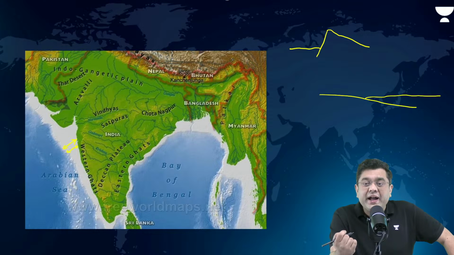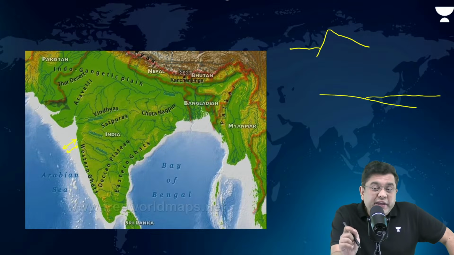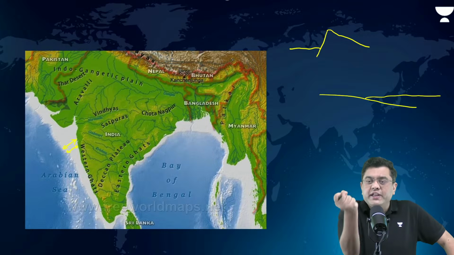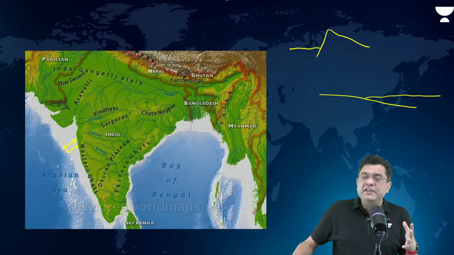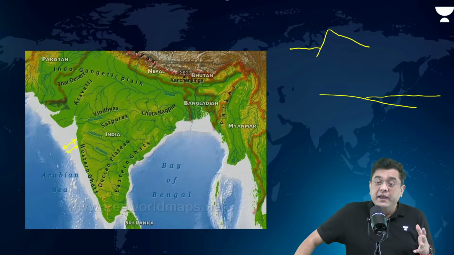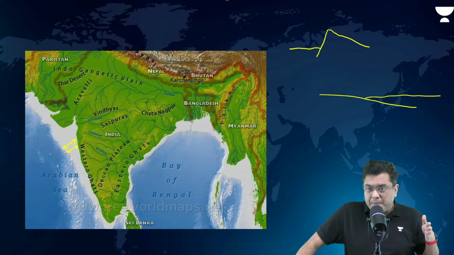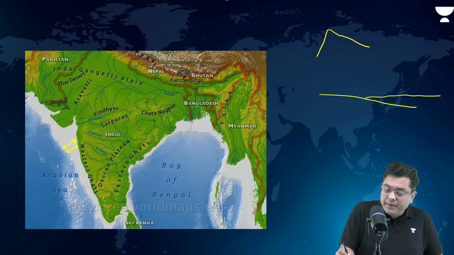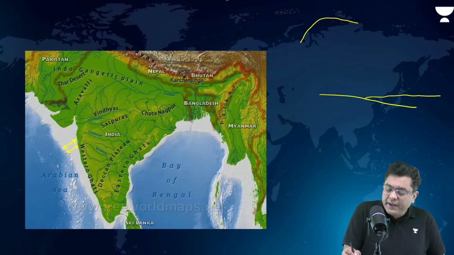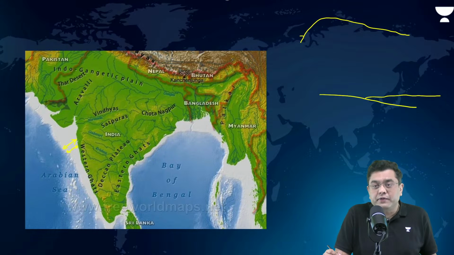Why? The reason here is basically the endogenic force. Over the past few millions of years, a fault was created along the Western Ghats or the Western coast. Earlier, the Western coast was somewhat like this. Millions of years ago, India had a Western coast like this.